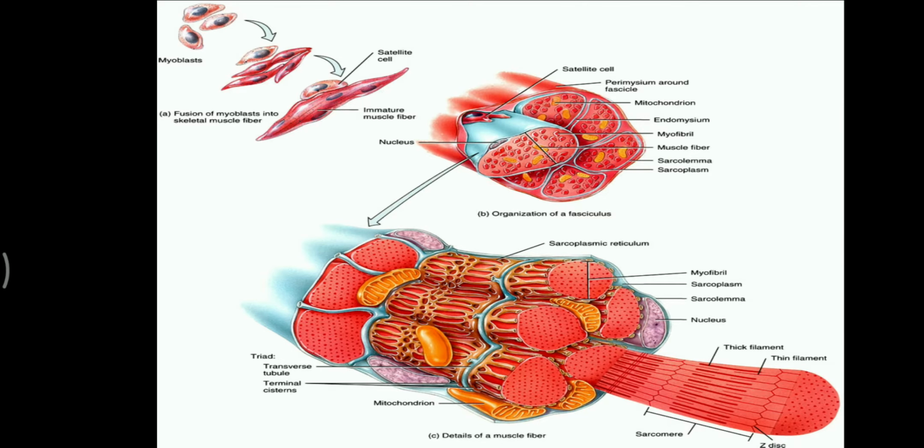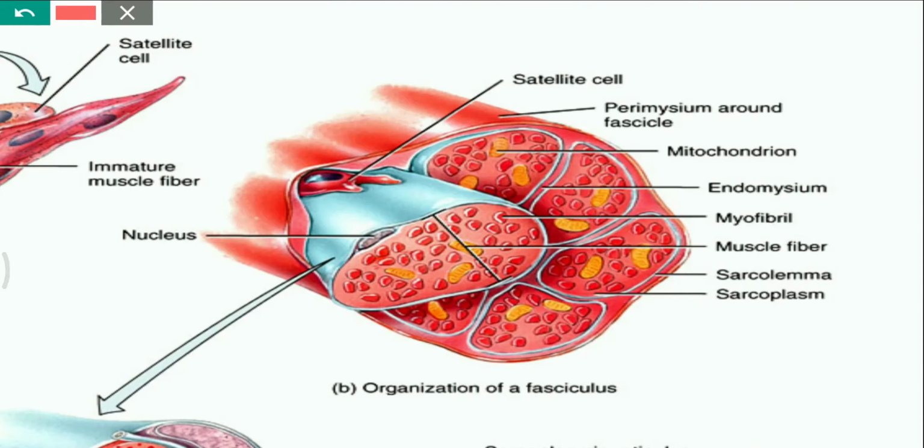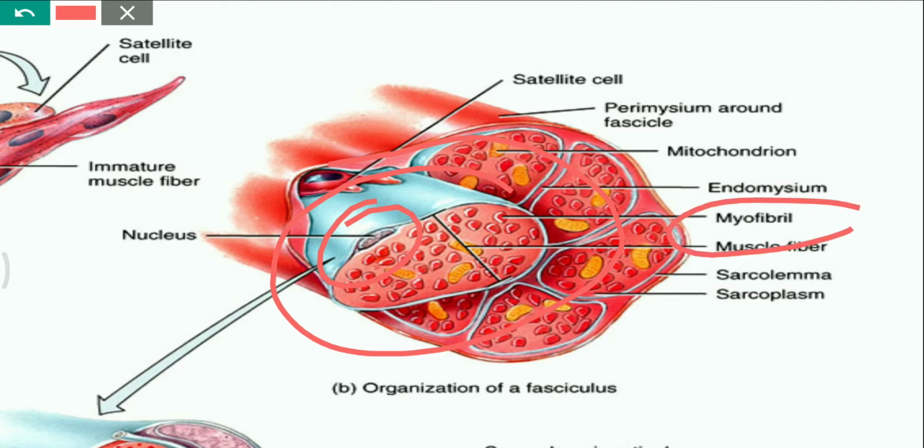Here you can see in detail. This is the muscle fiber, an individual cell of muscle. Here is the nucleus, and it consists of numerous myofibrils, which have mitochondria in between.